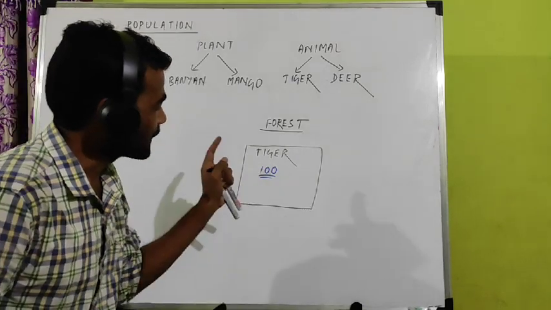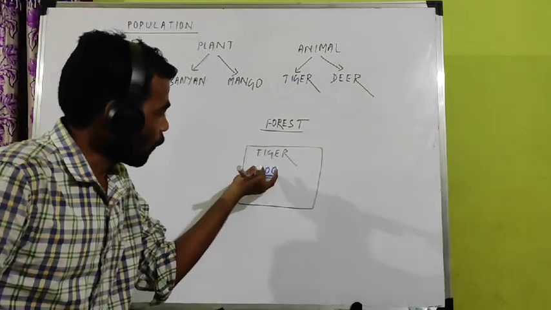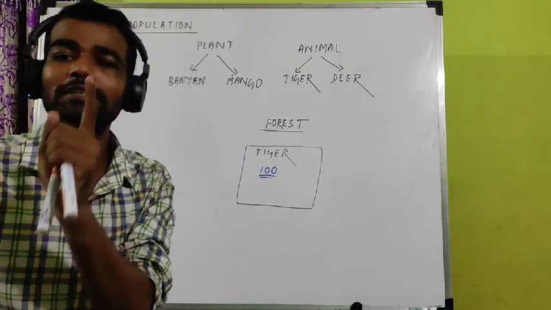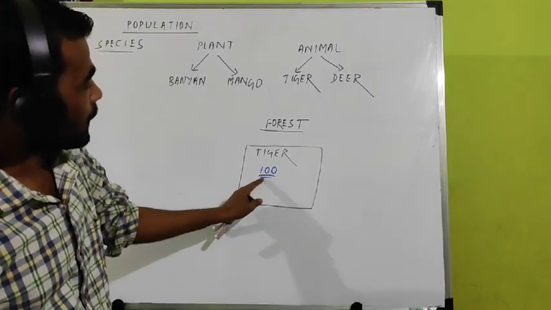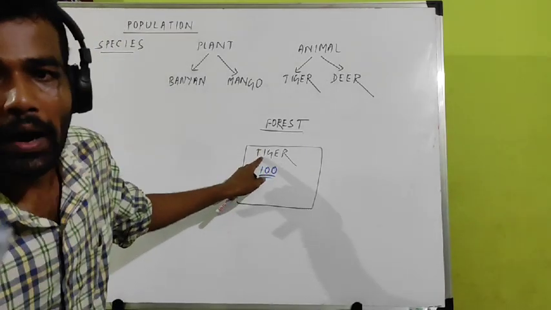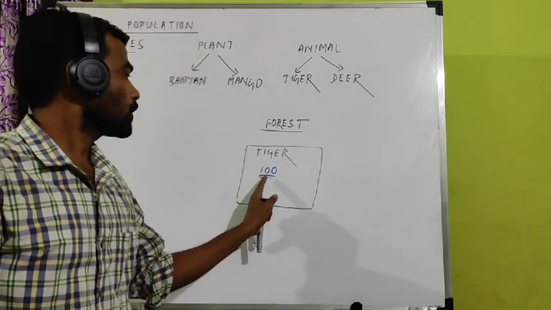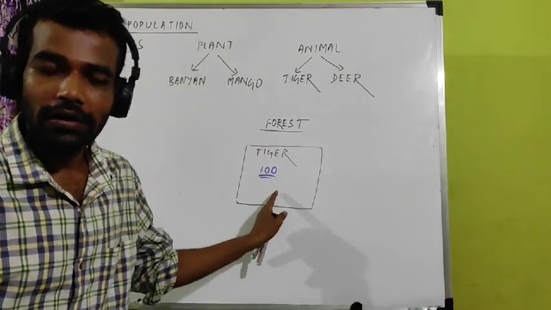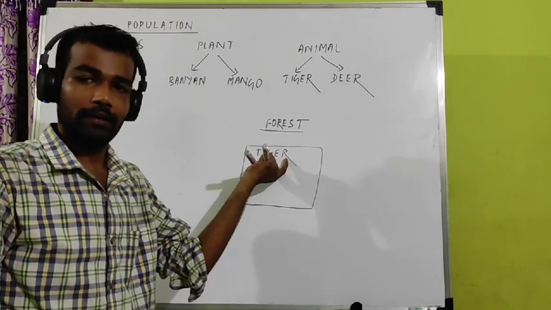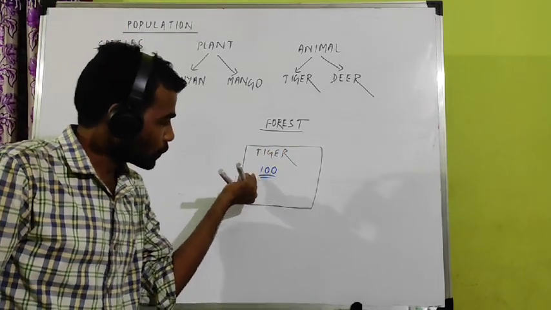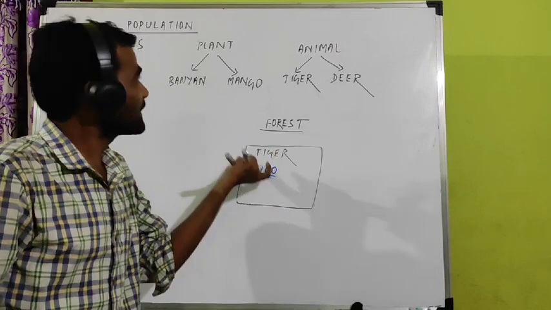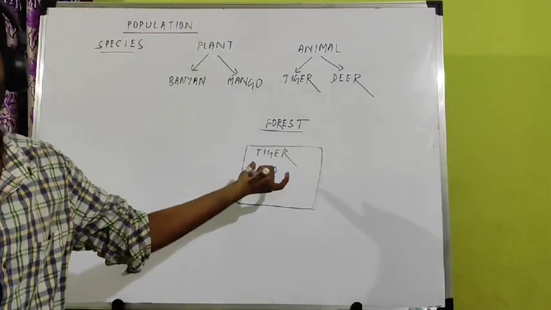All the 100 represent the tiger species. No one is a deer. All 100 individuals belong to tiger. So this group of 100 represents a population, the tiger population.